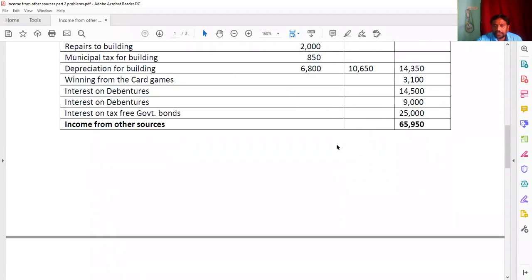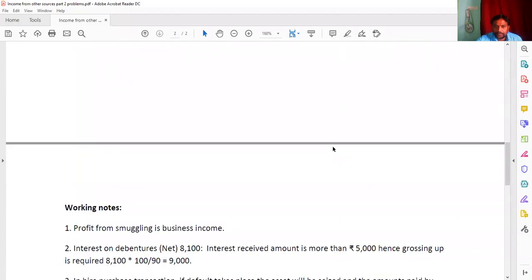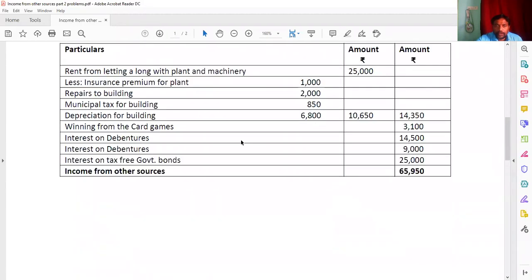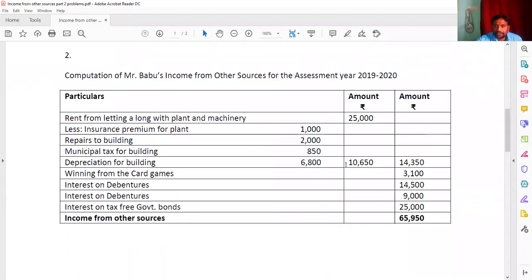Depreciation is 6,800. And by adding 1,000, 2,000, 850, and 6,800, we'll get 10,650. From 25,000, if you deduct 10,650, you're getting here 14,350.